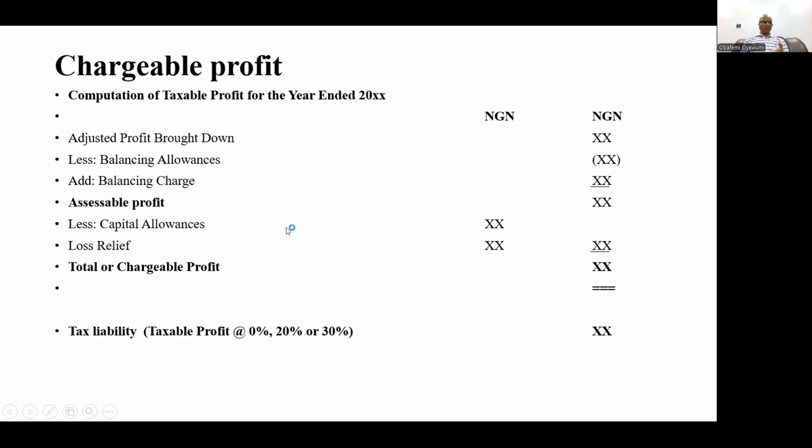So let's look at the chargeable income now. We talk about adjusted profit brought down, which we have calculated before. Balancing allowances, add back balancing charge. Then you have your assessable profit, which as I mentioned earlier, minus capital allowances and then loss relief will give you chargeable profit. Then you apply the applicable tax rate on the value, and that gives you the tax liability.